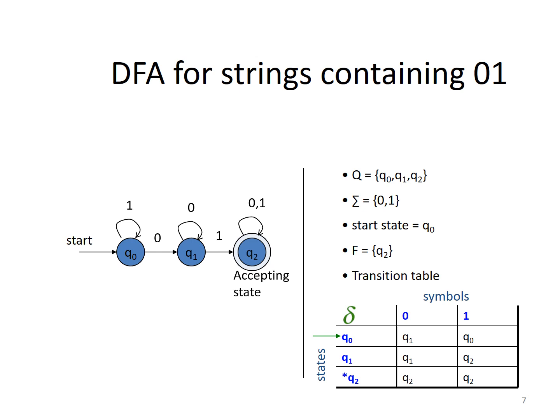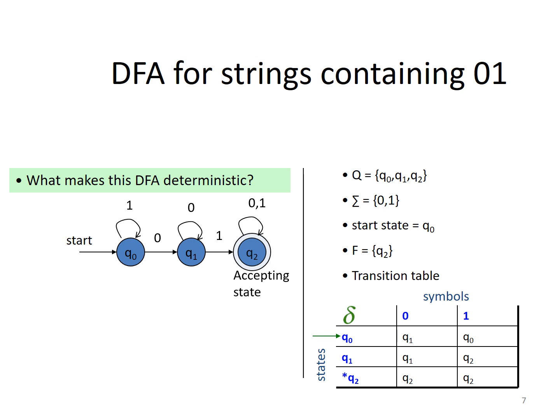The transition table will be represented like this. That means the transition table is nothing but a transition function, Q cross sigma to Q. So Q cross sigma means set of states versus input symbols. What are the input symbols? Q0 on 0 will go to Q1, Q0 on 1 will go to Q0 itself. Like that it will go for the remaining states. So in a transition table, the final state is represented by a star, and the initial state is represented by an arrow.